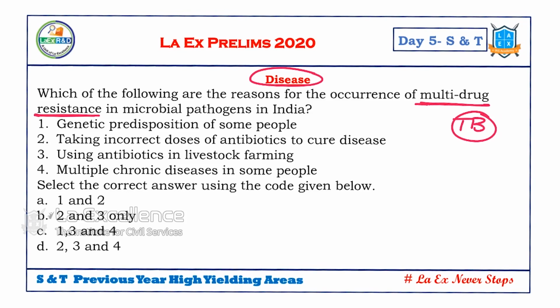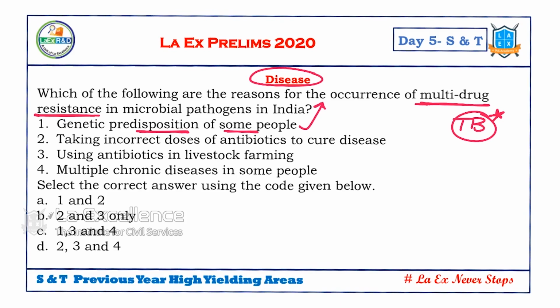So that's why we can expect these kinds of questions. Let's read the question. Which of the following are the reasons for occurrence of multi-drug resistance in microbial pathogens in India? Genetic predisposition of some people, that is genetics, has an impact on multi-drug resistance.